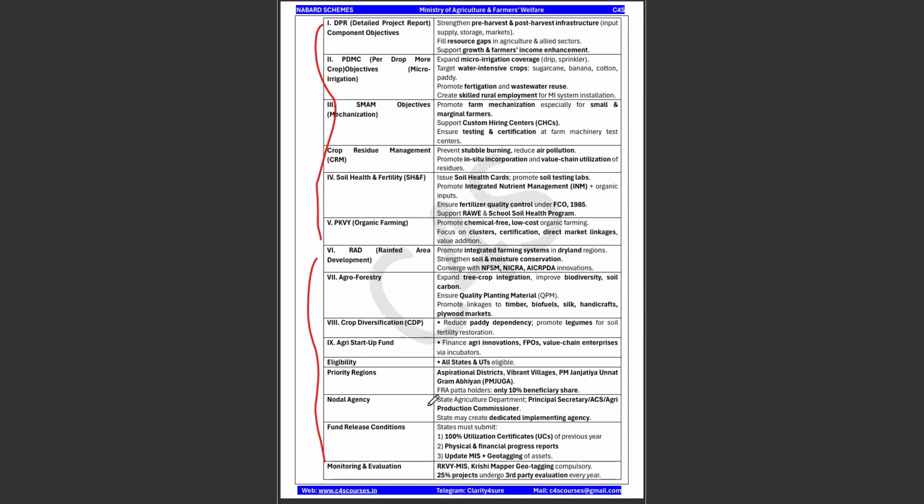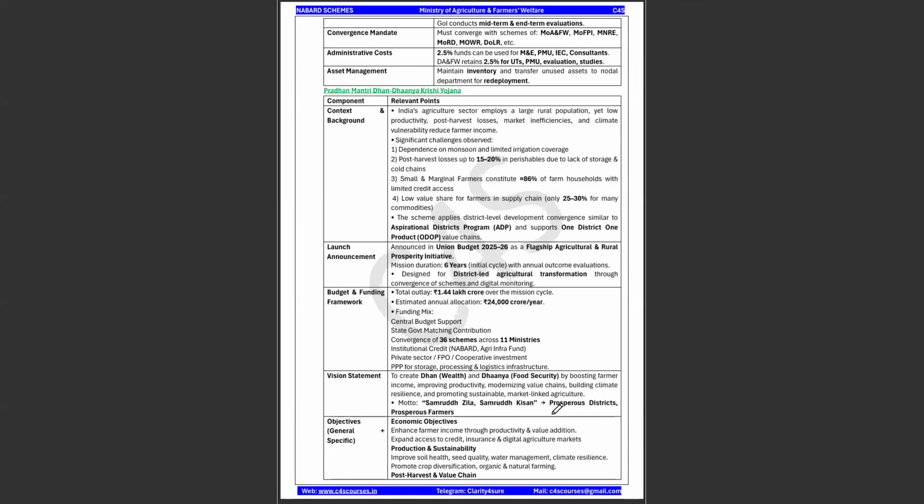Nodal agencies will be your state agricultural departments, and funding release condition: 100% utilization certificates for previous year, previous year progress, and you will have the physical and financial progress reports, along with the updated data of the geotagging of the assets that has been created using this particular scheme. Okay, so these are all the important points which you have to note down from the particular scheme.